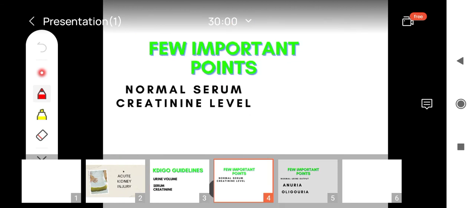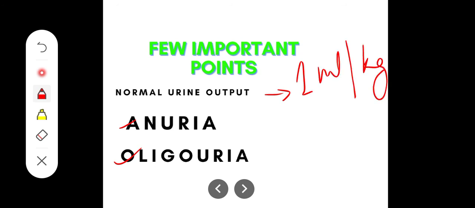A few important topics that we need to know about urine output. First, we are going to see the urine volume, then we will come to the serum creatinine. One thing that we must know is what a normal urine output is. Before we know the abnormal terminologies, we should be aware of the normal things. What is a normal urine output, if I just ask you? The answer will be 1 ml per kg per hour.